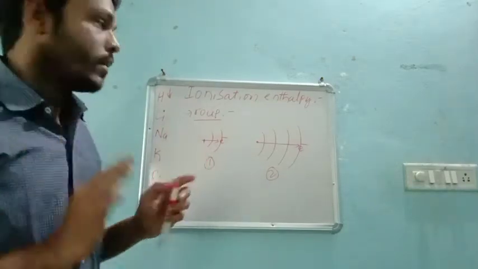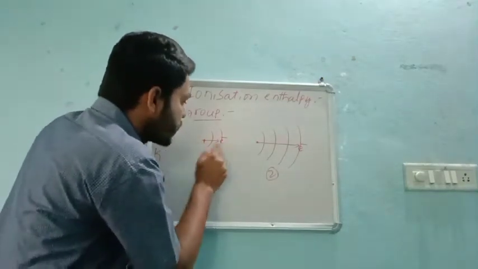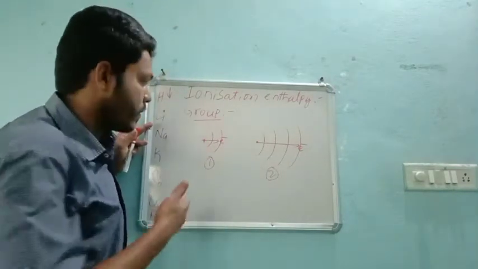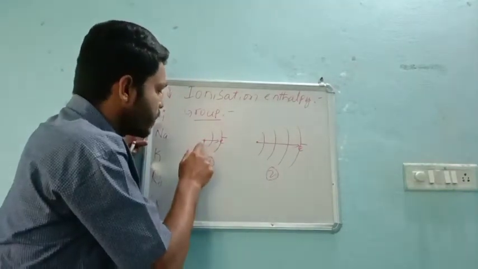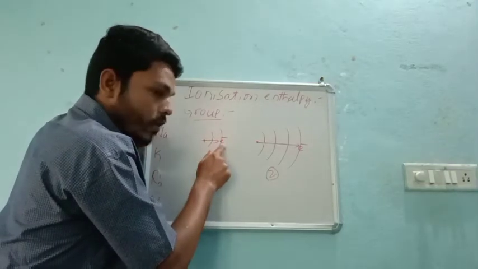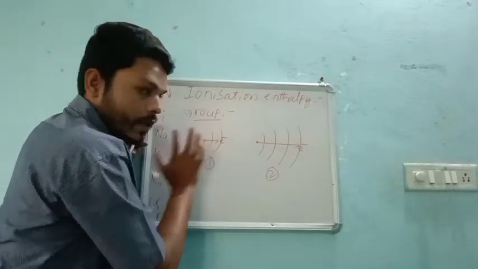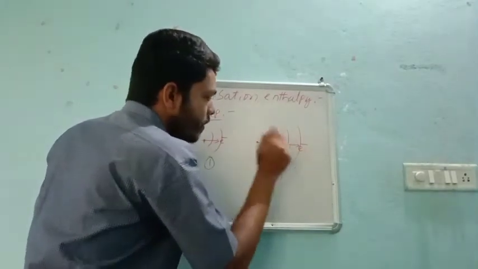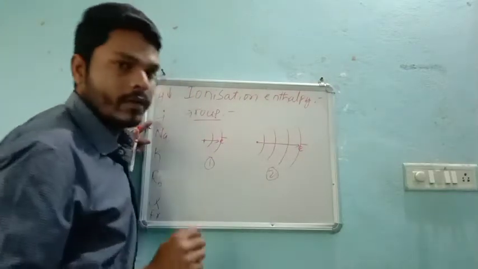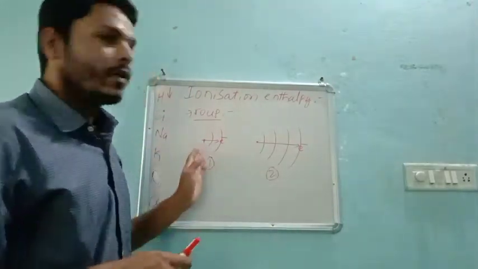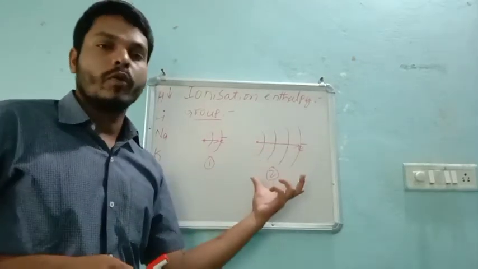In other words, we can explain this same concept like this. The bond between the nucleus and this electron is very strong, because they are very near. Very simple. And the bond between this nucleus and this electron is not so strong, because the distance is more.